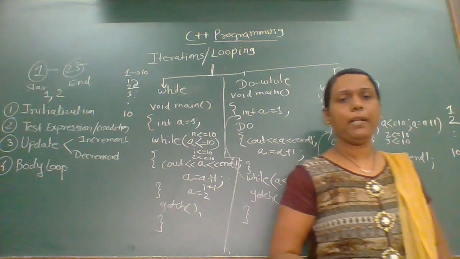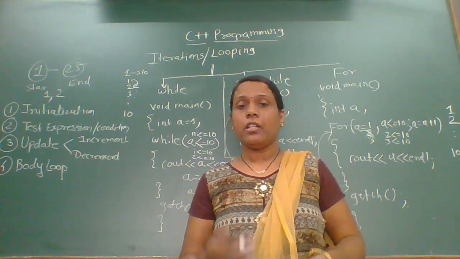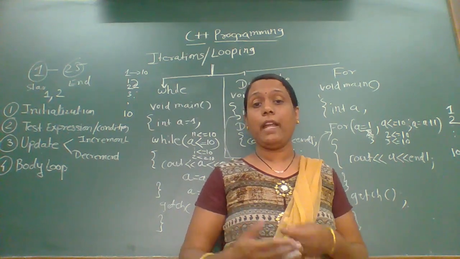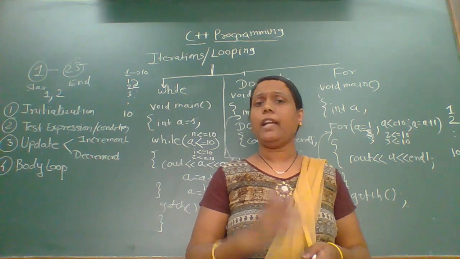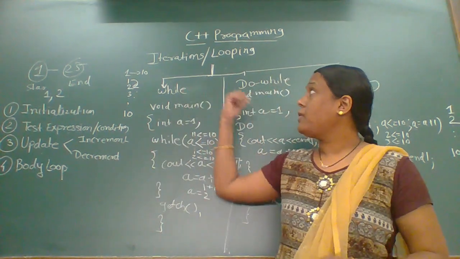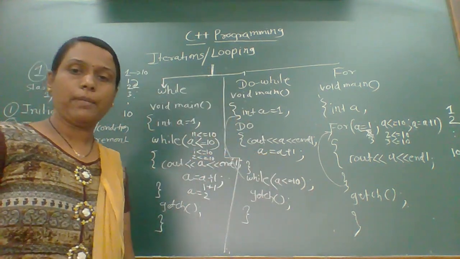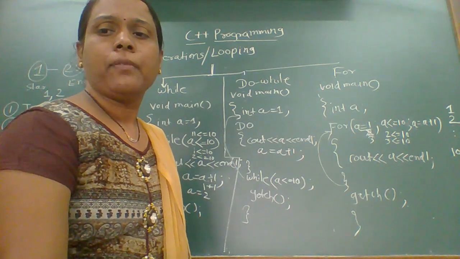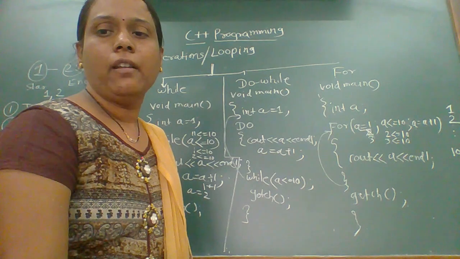So this is the simple concept of the different loops that we are going to use in C++ programming, when we want to perform the same procedure repeatedly. At that time we use the iterations or looping concept which is available in C++. All these loops we will cover in the next part, that is the next lecture. We will see all the loops in detail.